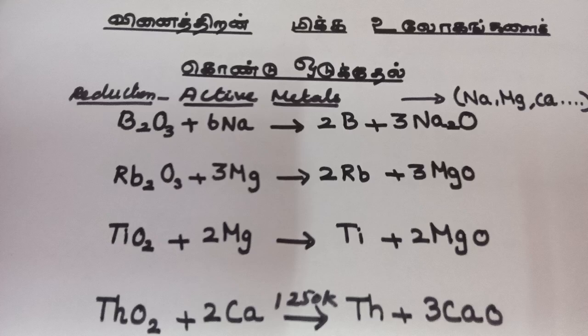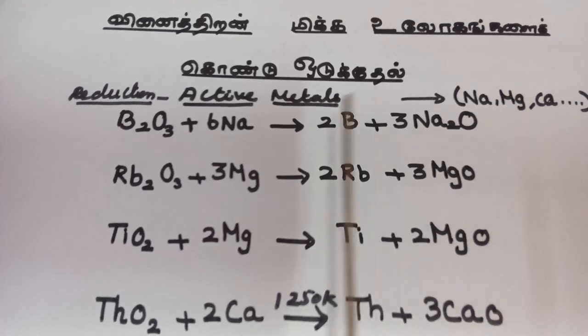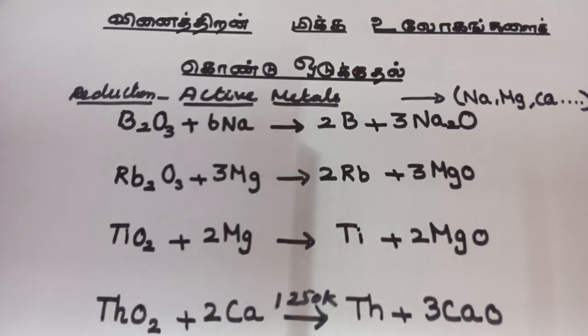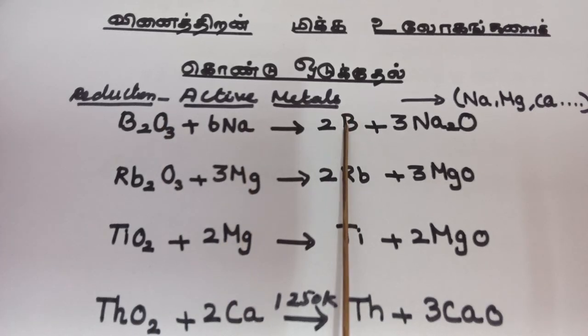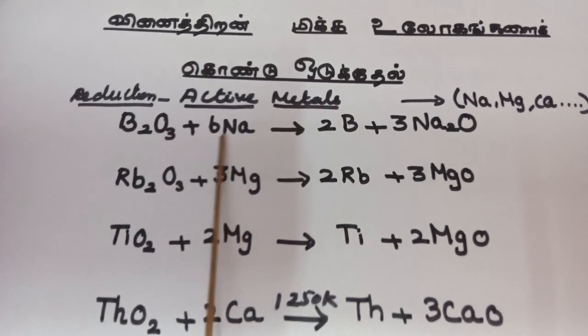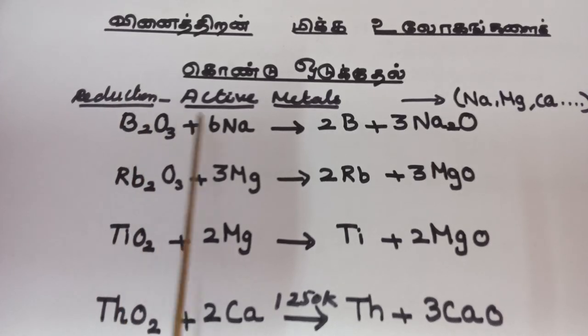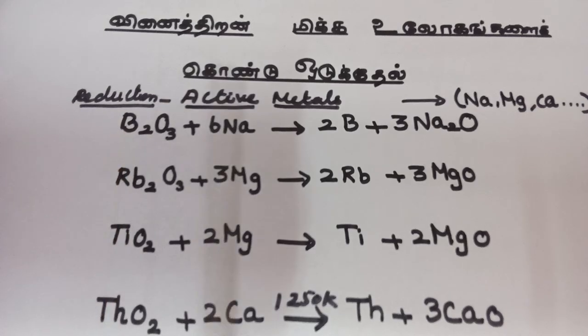First of all, we should know what the active metals are. Why are they called so? Sodium, magnesium, calcium and similar metals are called active metals. Why? If we go through the examples, boron trioxide will be reduced by sodium and you get boron. That means the metal sodium reduces boron trioxide. That means sodium is a more reactive metal than boron.